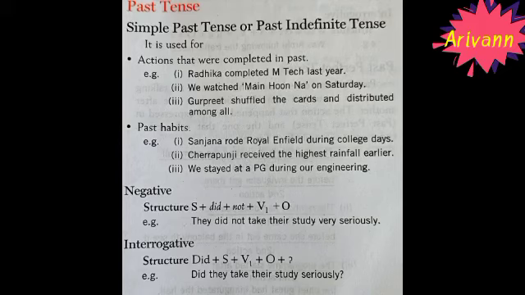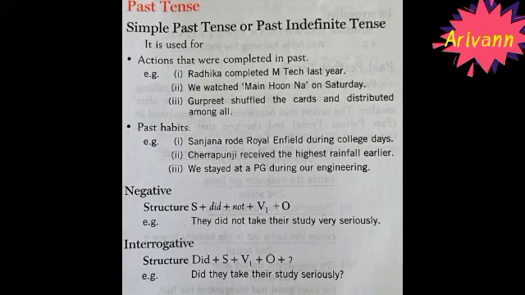See the example they have given. They did not take their study very seriously. In this sentence, they is the subject. Did not plus verb 1. Which one is verb 1? Take is the verb 1, and their study very seriously is the object. Okay. Verb 1 is present tense in the sentence and verb 2 is past tense in the sentence and verb 3 is past participle in the sentence.